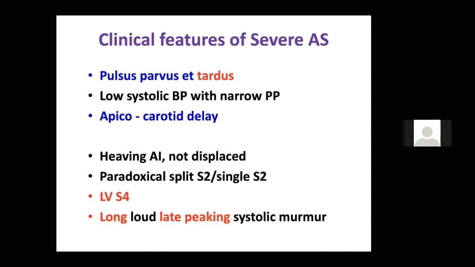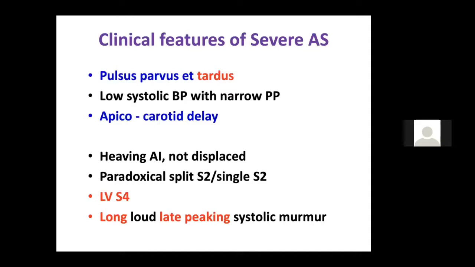Apicocarotid delay is an important feature of severe aortic stenosis, because for that what you have to do is auscultate the apical impulse, and with the hand you have to feel the carotid pulse. Normally you should not be able to appreciate any difference between the apical pulse and the carotid pulse, because the normal time for the apical impulse to reach the carotid pulse is around 30 milliseconds, and it is very difficult for our ears to appreciate this 30 milliseconds. So any difference which is appreciated is known as the apicocarotid delay,